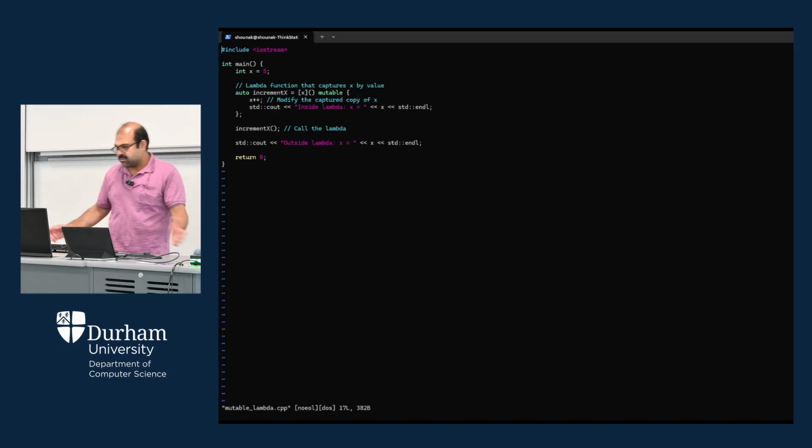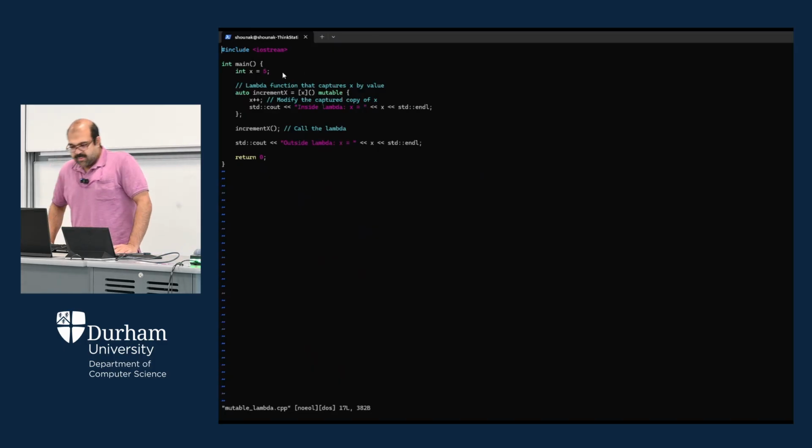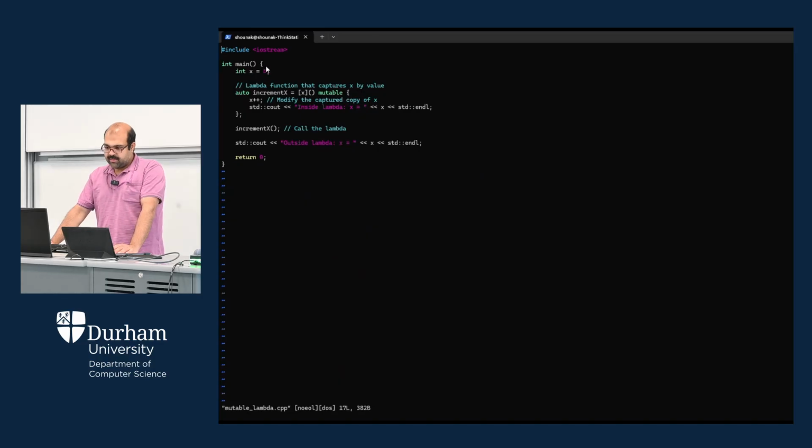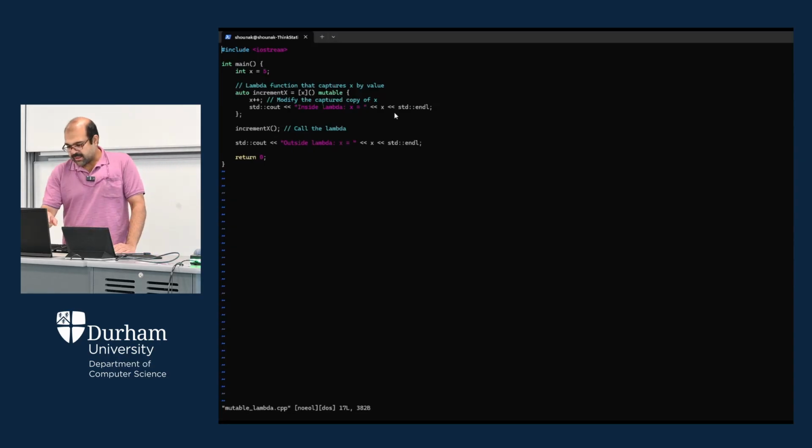We haven't included that. And within the main function, first we have defined one variable. So we declared x by assigning 5 into it, as a default value or the initialization. Then we have the auto increment x. So increment x will basically increment a particular value. Okay. So what do we do? We are capturing x here.